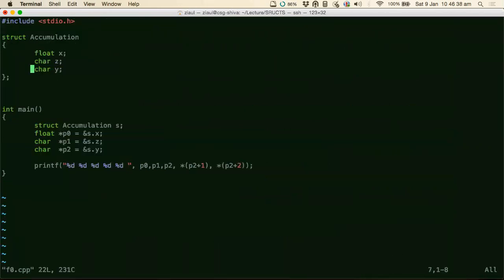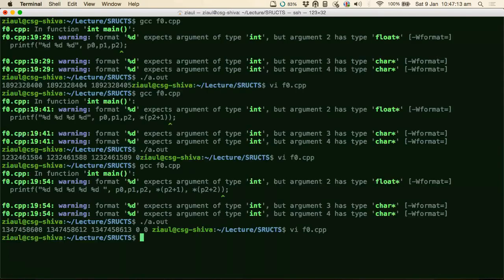Now let's try and move beyond this memory, that is, beyond the memory for S. Let's move one more step. Now we are out of the struct. I am making this very detailed here. So P2 plus 3. Now we are out of the structure, right? This is not another structure's memory, because the structure memory ended here, at 8. Let's see what we get now.